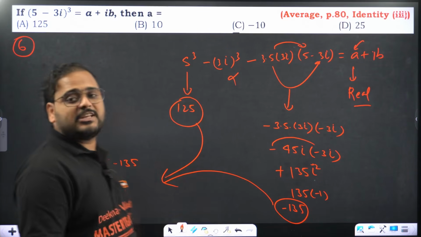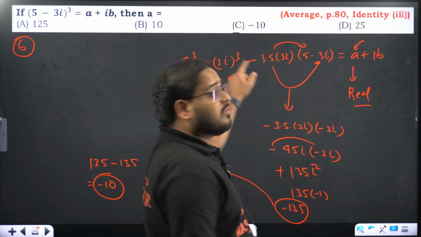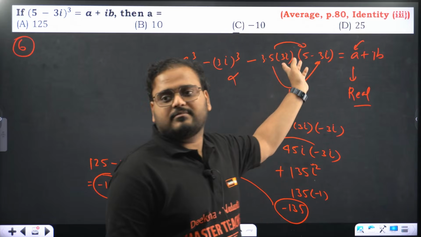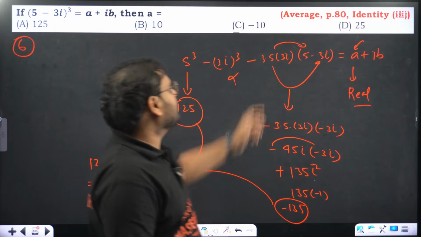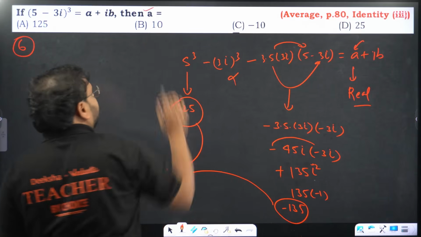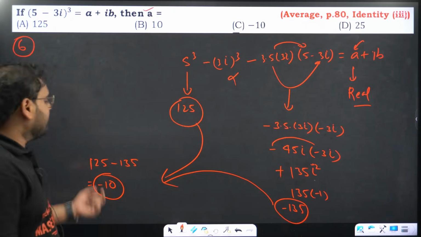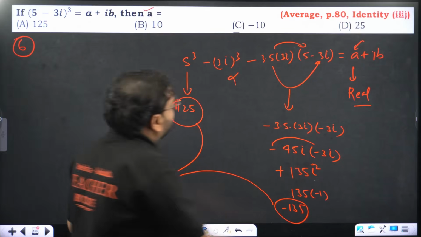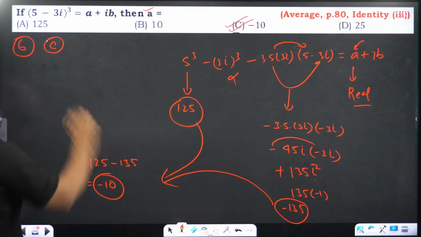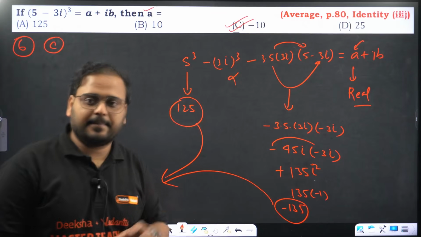Why am I looking for only these two? Because i power 3 will have an imaginary part, and i power 1, if you multiply with 5, you'll have 3i into 5, right? I'll be having an imaginary part. I'm looking for the value of only a. I need to find only the real part, that is coming as minus 10. That's my option. I hope this is clear to everyone. Clear, right? Please check.